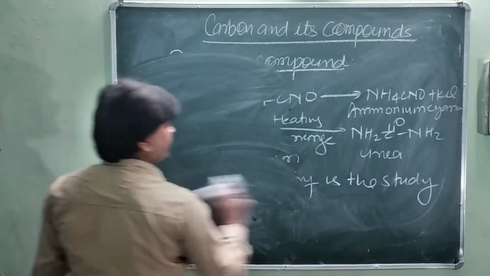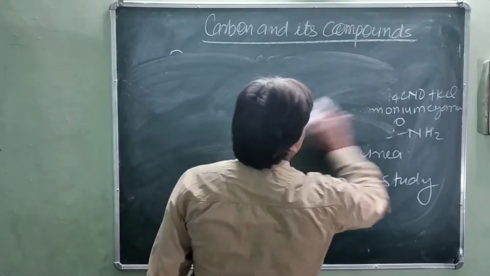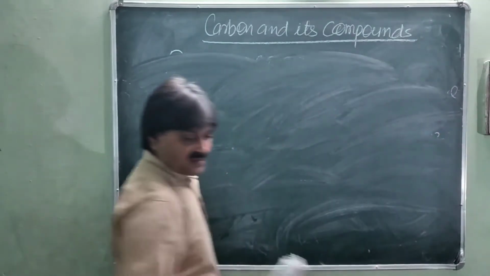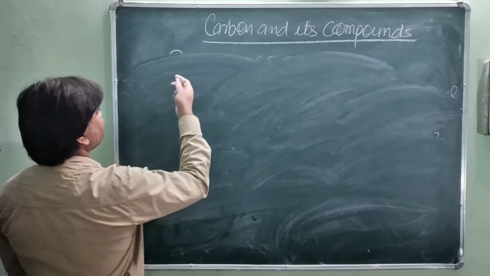Hydrocarbon may be saturated or unsaturated.